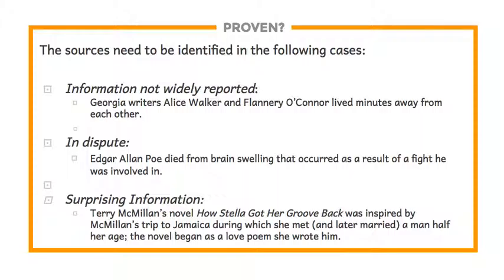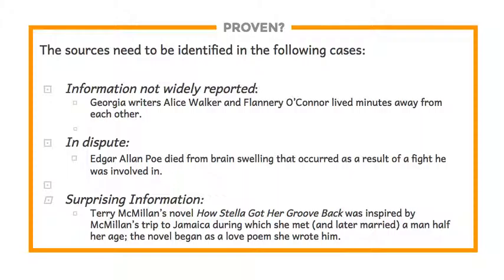Lastly, if your readers would be surprised by the information that you're presenting, maybe they know some of it, but there's one part of it that would be new to them, then you want to cite your source. So many Terry McMillan fans might know that her novel, How Stella Got Her Groove Back, was inspired by a trip that she took to Jamaica, during which she met the man that she later married and then even later divorced. And he was a very young man, about half her age. Most people know that, and some people have even seen the movie that was made of that novel.